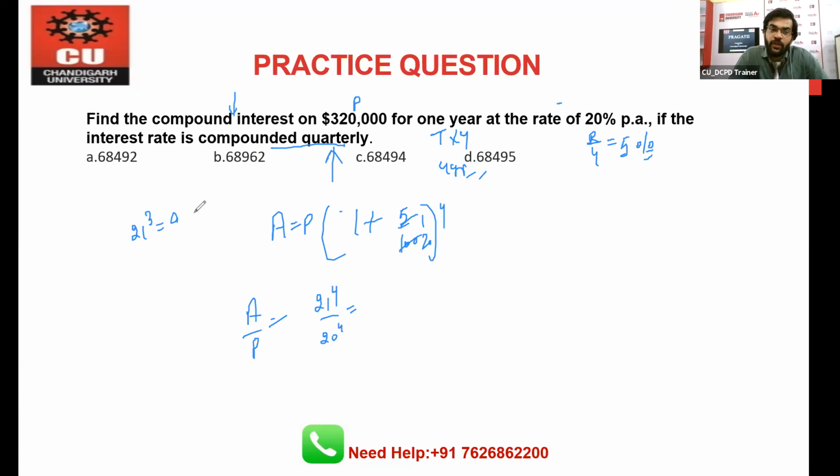This is always 9261. Remember this. So if you want to find 21 to the power 4, just multiply this value by 21. So you will get 9261 multiplied by 21, which gives 194481.